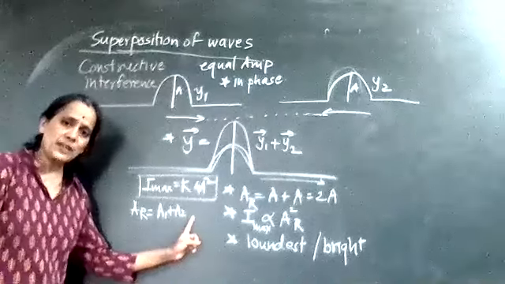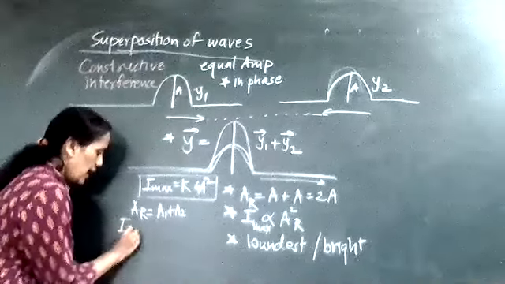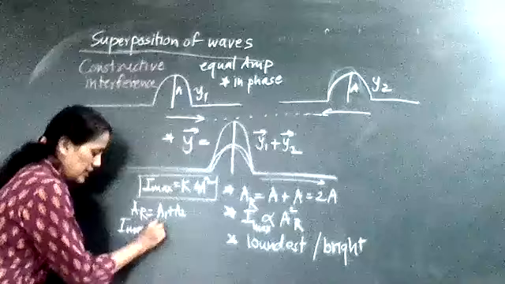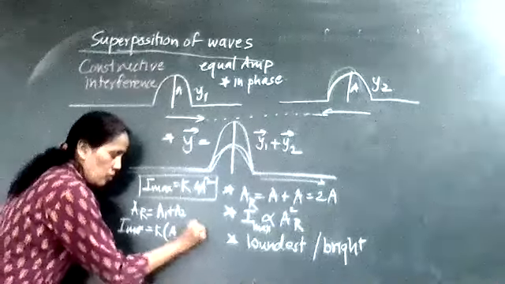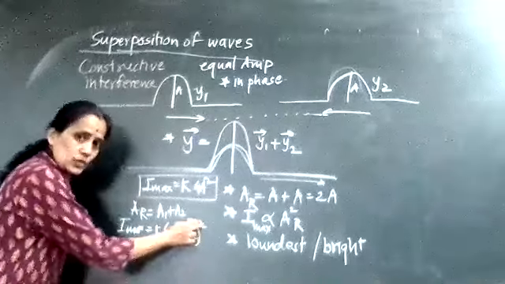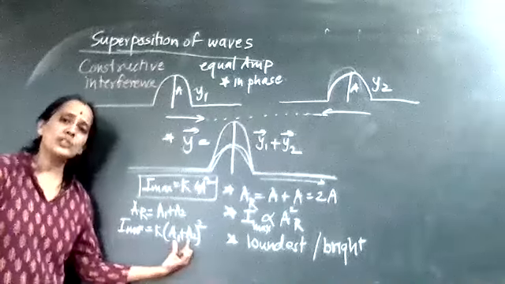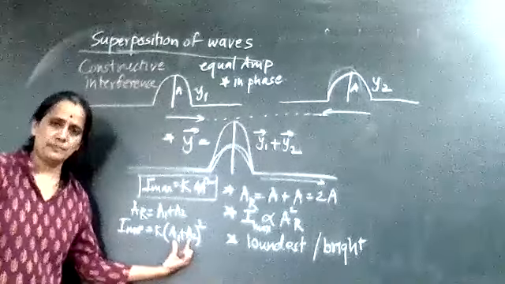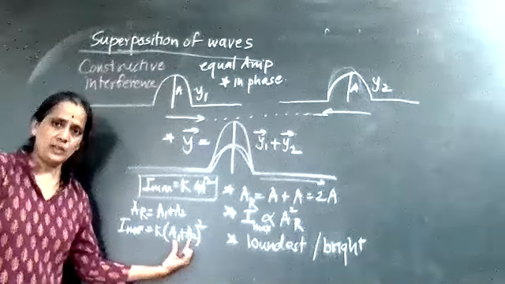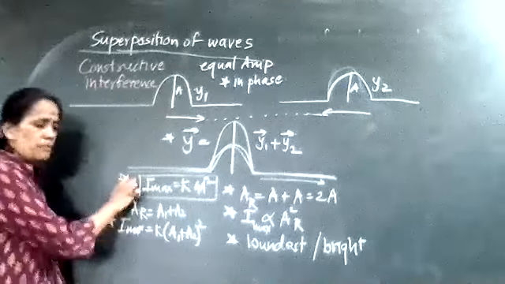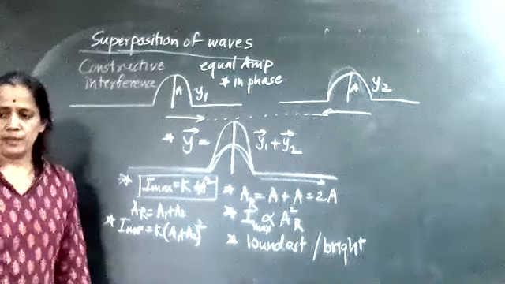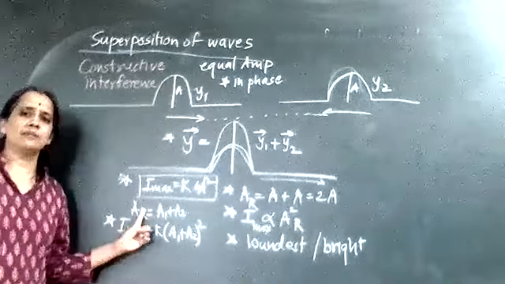If it is A1 plus A2, then I max can be written as K into (A1 plus A2) squared, if the amplitudes are not the same. So for MCQs, you have to remember these formulas very well. That is, what is the intensity maximum?